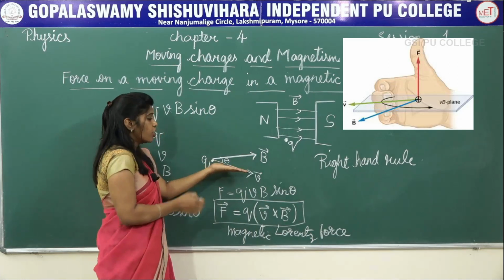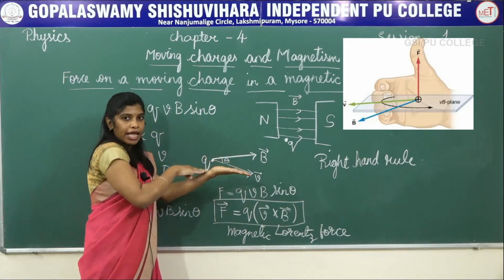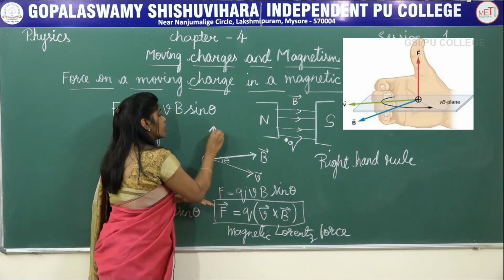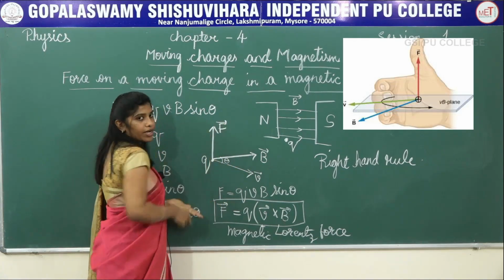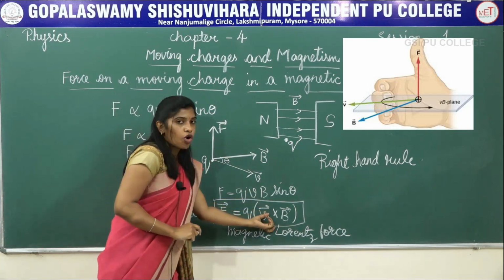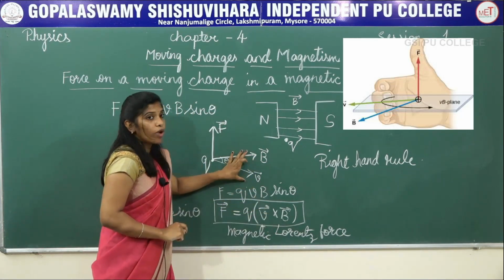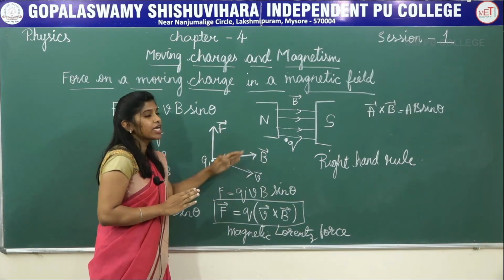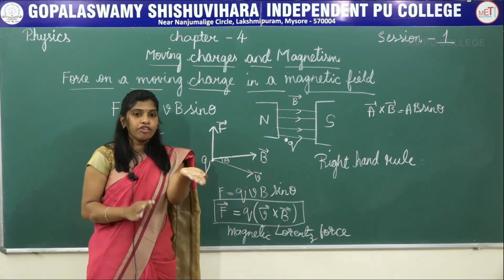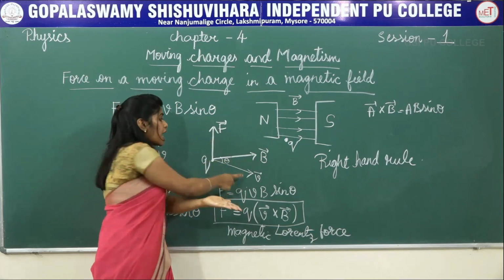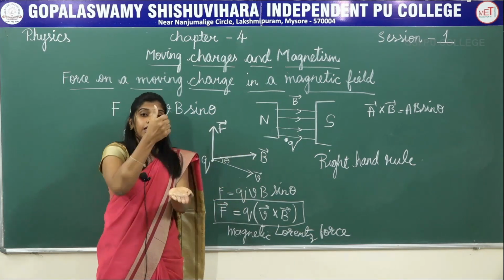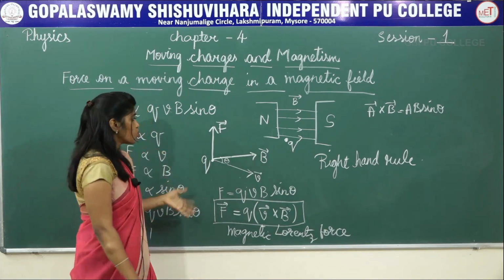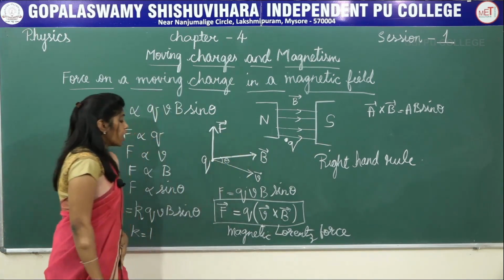So if I consider this V and B are in this plane, then the force will be perpendicular to it. Always in a cross product, if you cross product two vectors, the resultant vector will always be perpendicular to the plane containing those vectors. So if this is the plane where V and B are present, then this will be the resultant vector's direction. That is what the direction says.